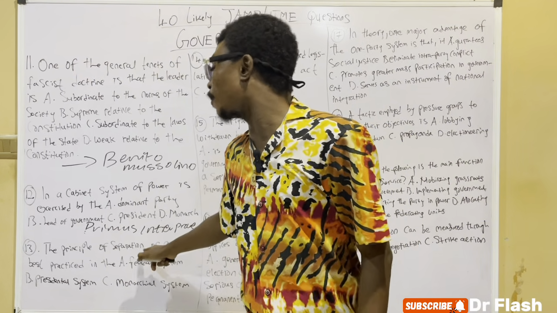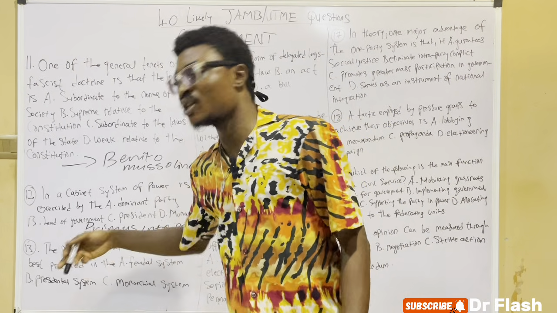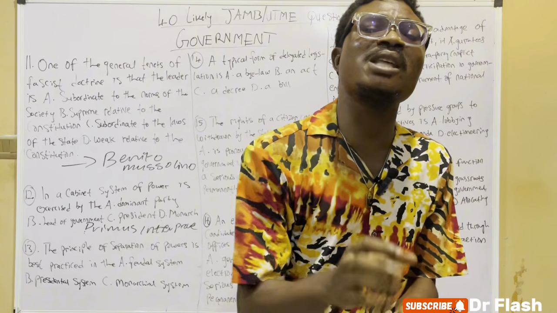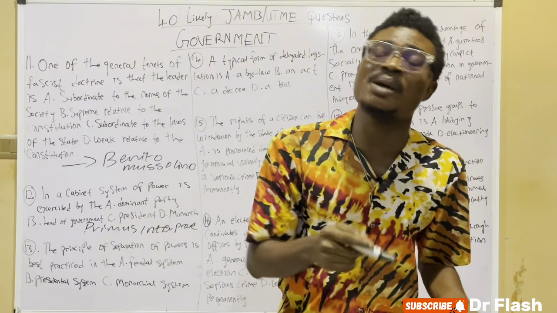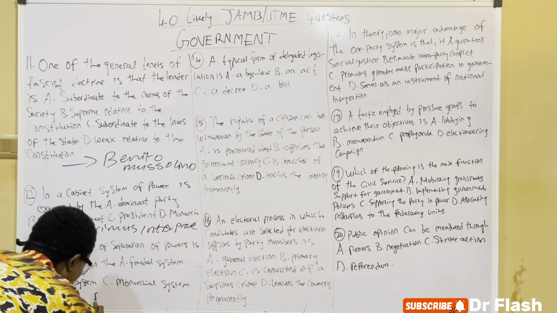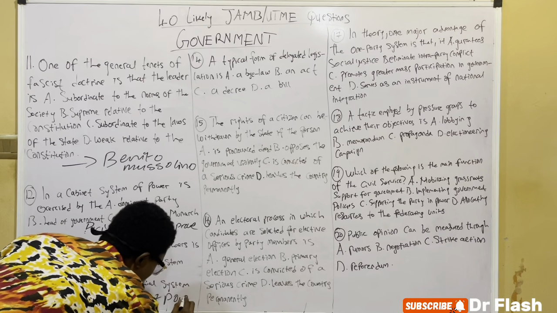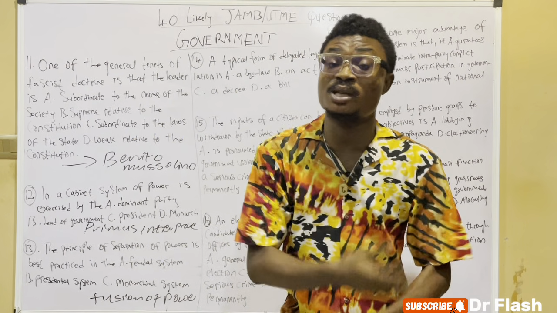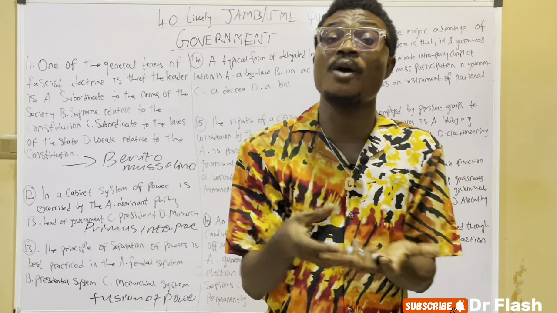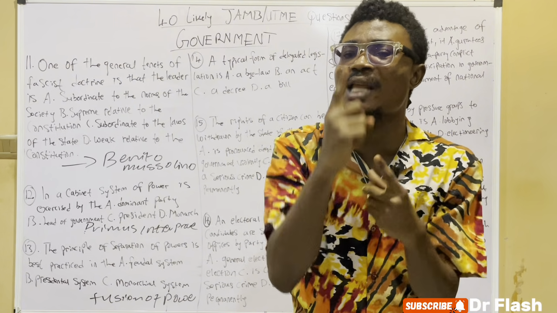So we see that the principle of separation of power is well practiced in the presidential system of government. But in a parliamentary system of government, it is fusion of power. If it's a parliamentary system of government, it is what? Fusion of power. In a military system of government, it is fusion of power. What is fusion of power? Fusion of power simply means that the executive and legislative powers are fused together into one.